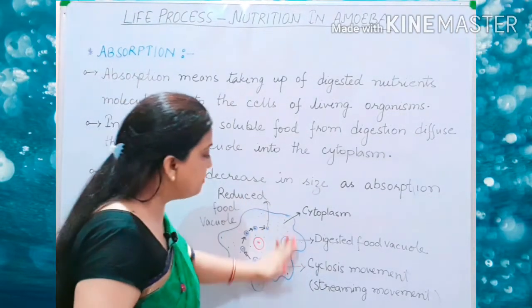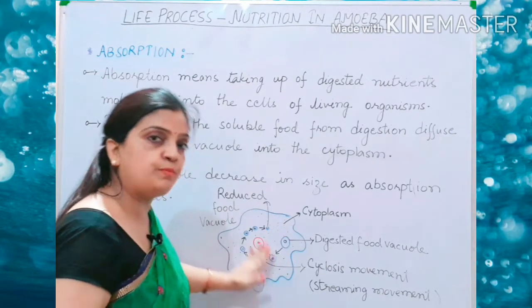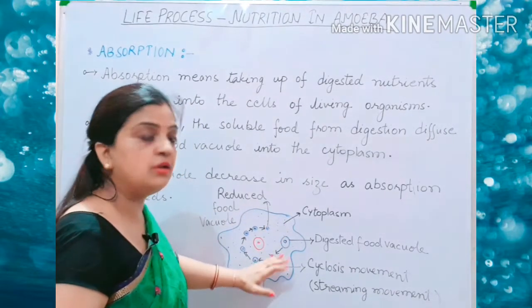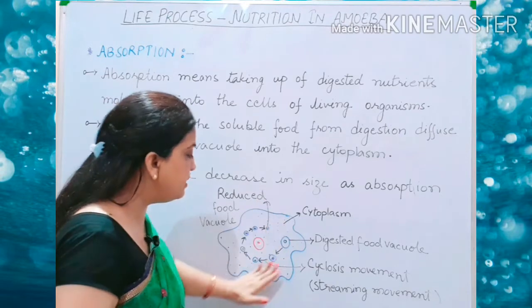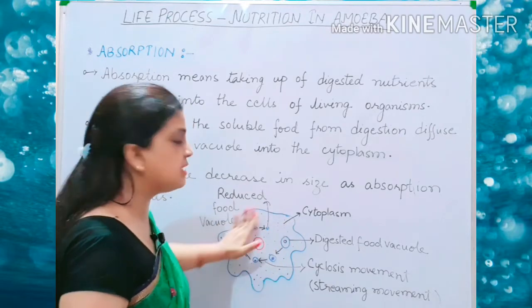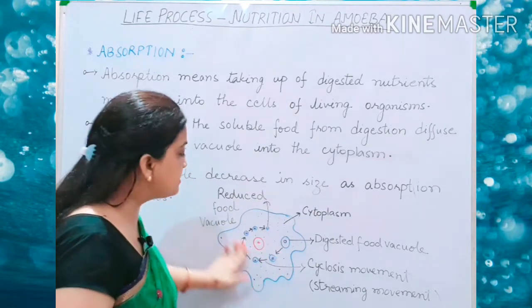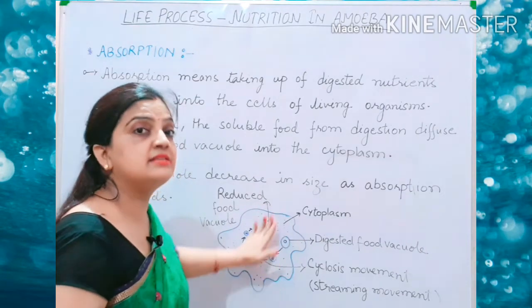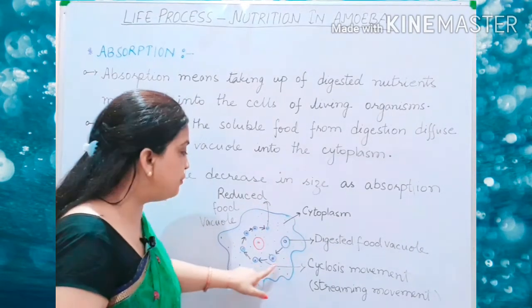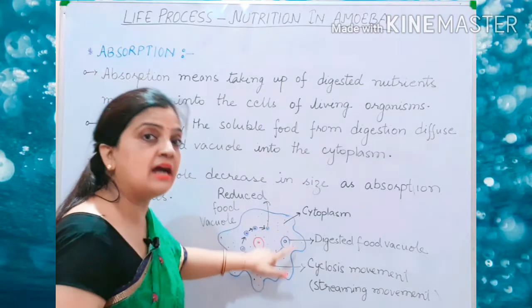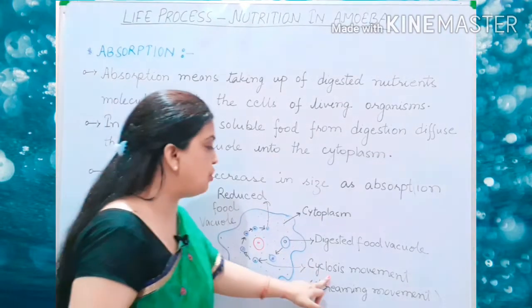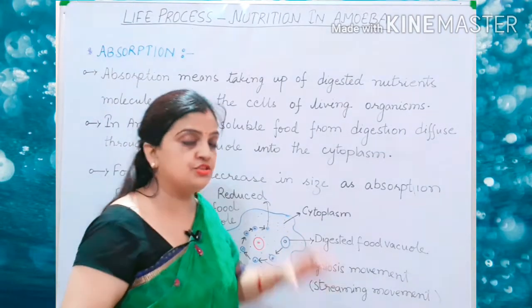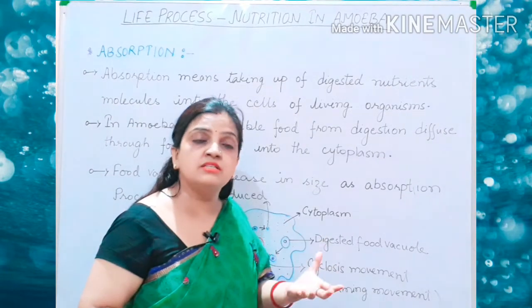With this streaming movement of the cytoplasm, the food vacuole also starts moving slowly in a circular manner, and this circular movement of the food vacuole inside the cytoplasm is called cyclosis. So children, always remember, what is cyclosis?